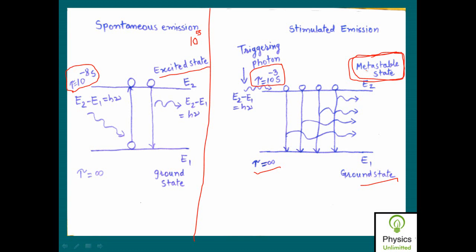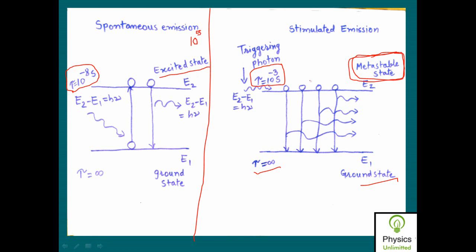Not exactly stable, but metastable. Is it clear? Yes, sir. It is not as highly unstable as the excited state, but at the same time it is not completely stable. Here the lifetime is not infinite, but at the same time it is not very small, it is quite large, and therefore it is called a metastable state.